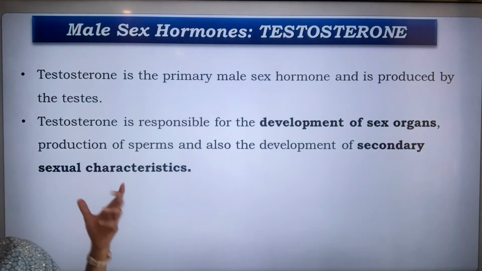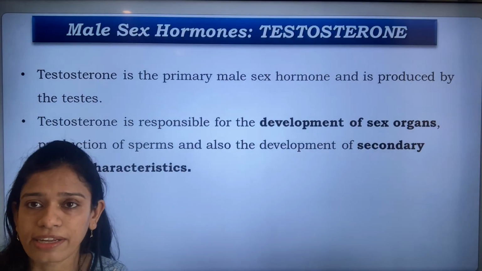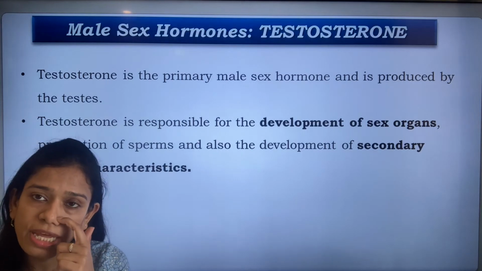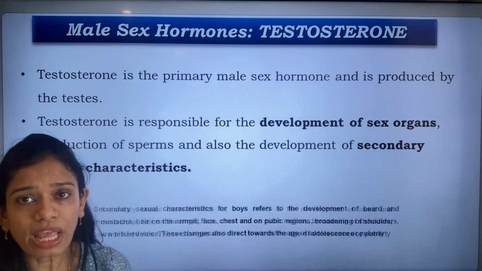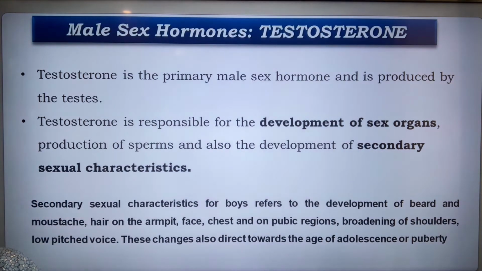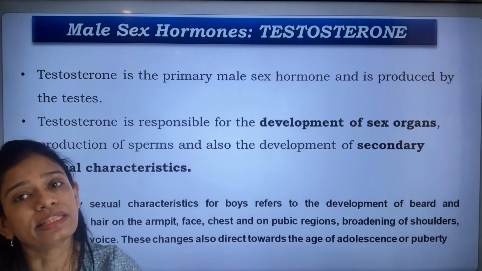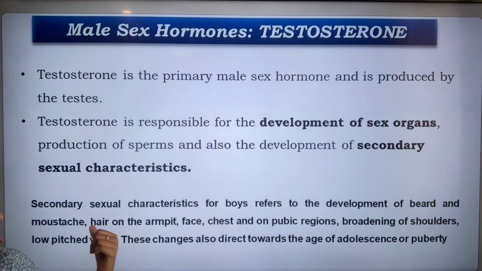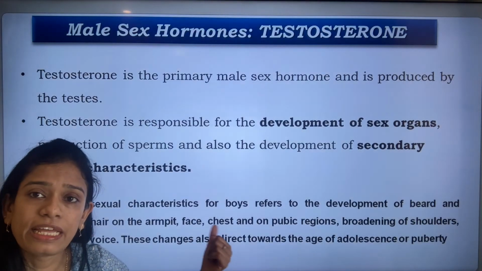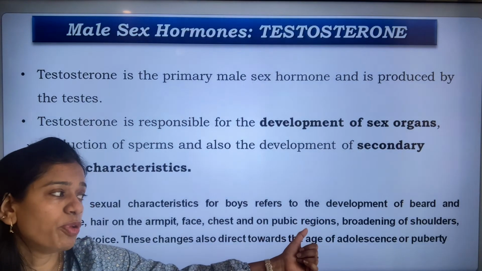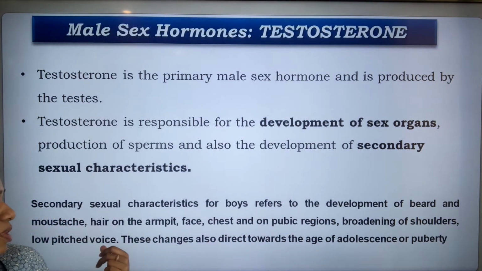So what are the secondary sex characteristics that develop in a male? They refer to the development of the beard and the mustache in boys, hair on the armpits, face, chest, as well as the pubic region, broadening of the shoulders, and a low pitched voice.